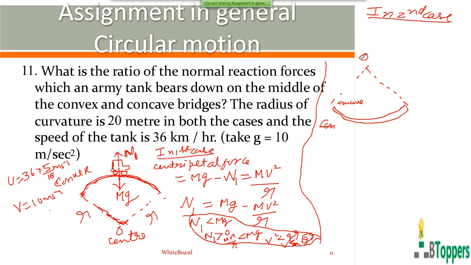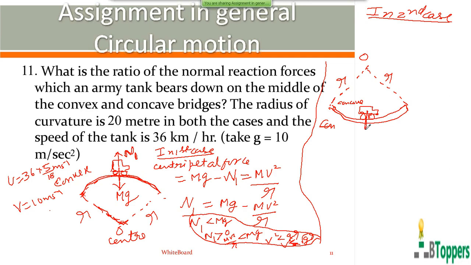Let O be the center of curvature of the circular arc in which the bridge can be considered. This is one end of the bridge, this is the other end of the bridge. So when the vehicle comes to the middle of the bridge, it lies directly below the center of curvature.